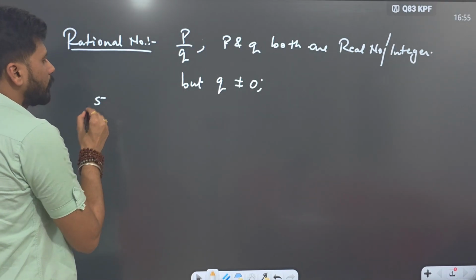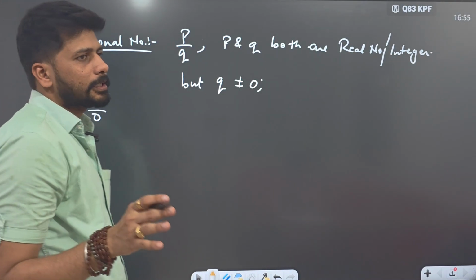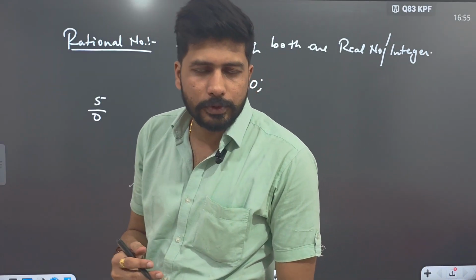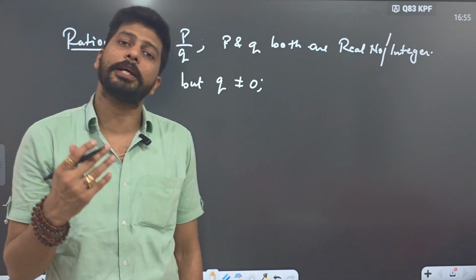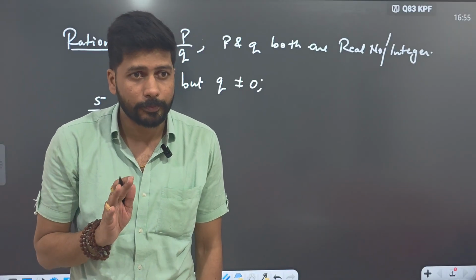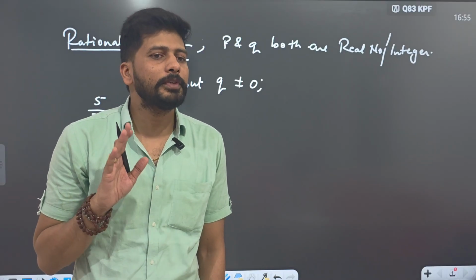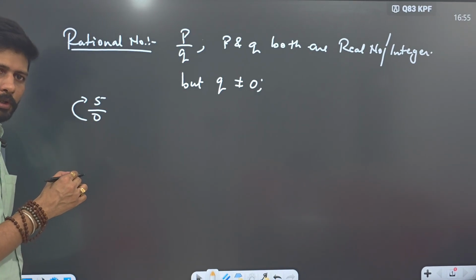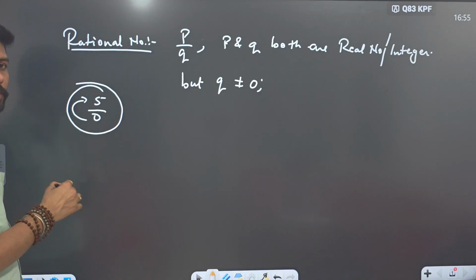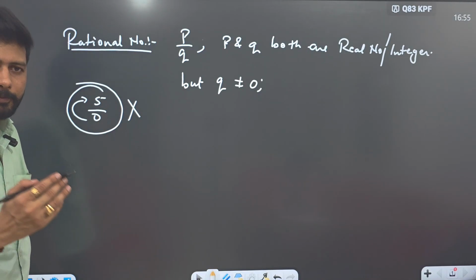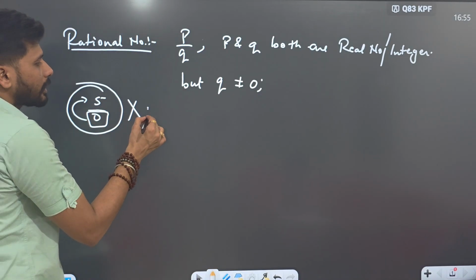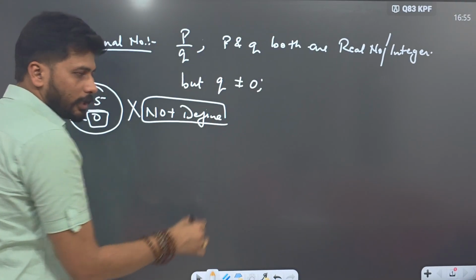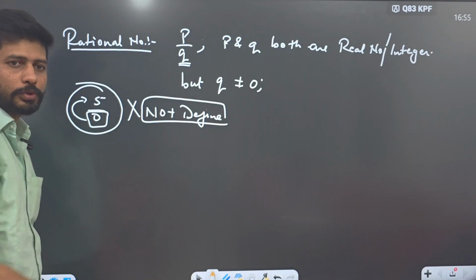Suppose you are writing 5 by 0. Do you know the exact table of 0? 0 into 1 gives you 0, 0 into 2 gives you 0, 0 into 100 gives you 0, 0 into lakh gives you 0, 0 into infinite will give you 0. Basically, any number multiplied with 0 will always give you 0. So, will 5 come in the table of 0? No. Since 5 will not come in the table of 0, this will not give you any answer. So, whenever the denominator is 0, the answer is not defined. That's why I'm saying q will never equal 0.